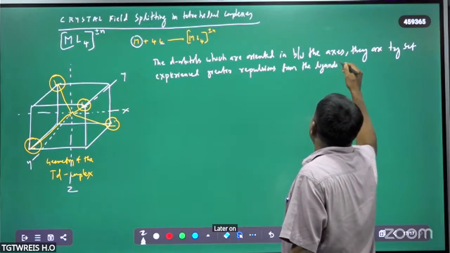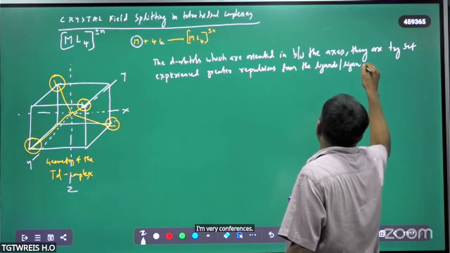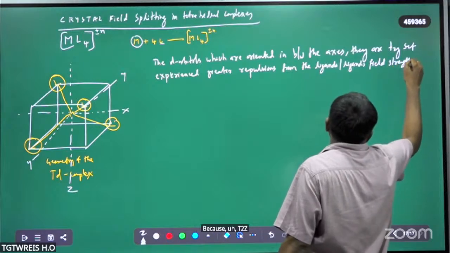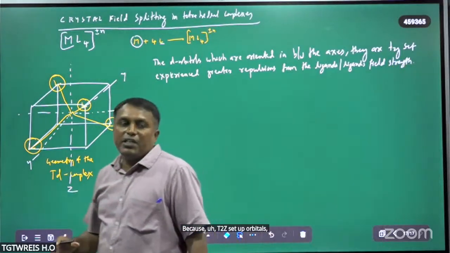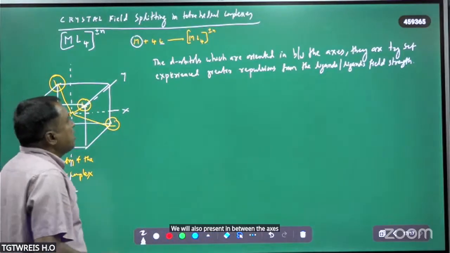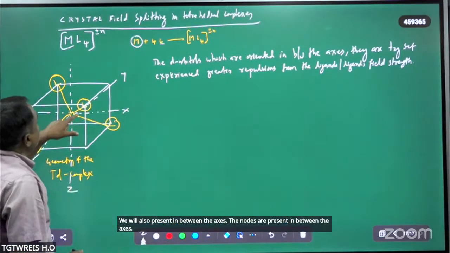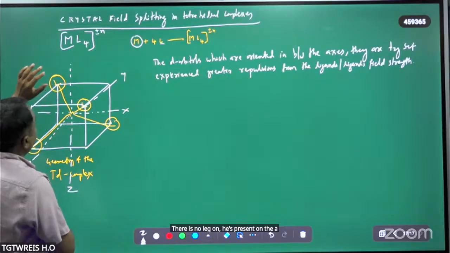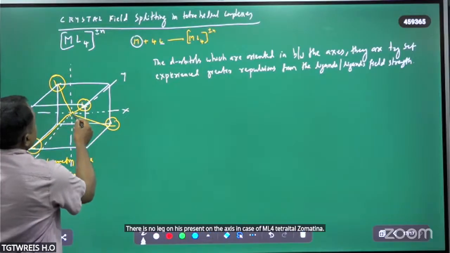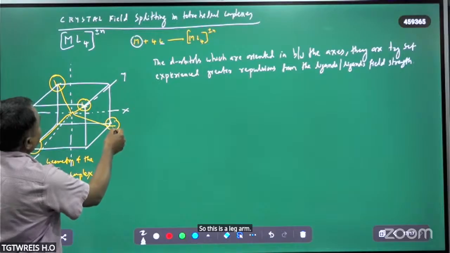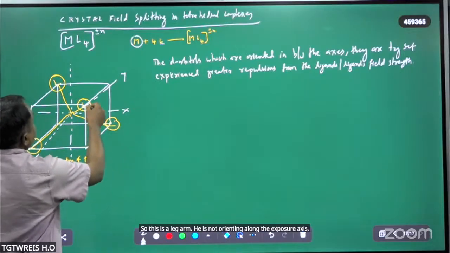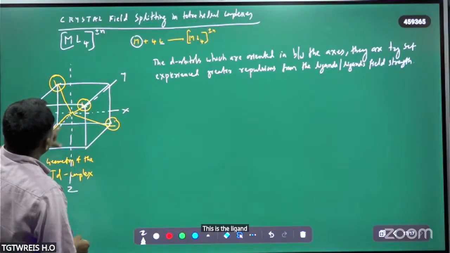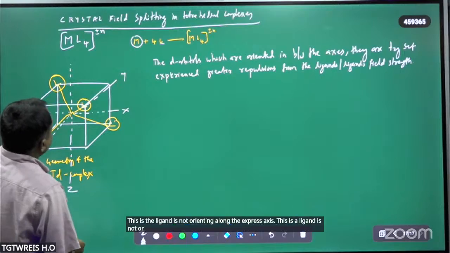Because the T2g set of orbitals have their lobes present in between the axes. But here in ML4 tetrahedral geometry, no ligand is present on the axis. The ligand is not orienting along the x, y, z axes.